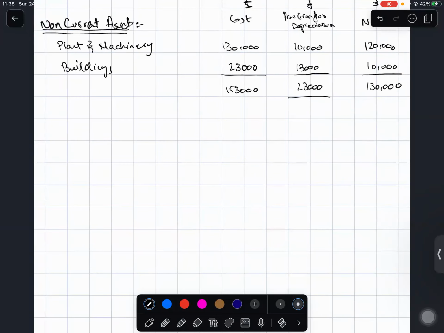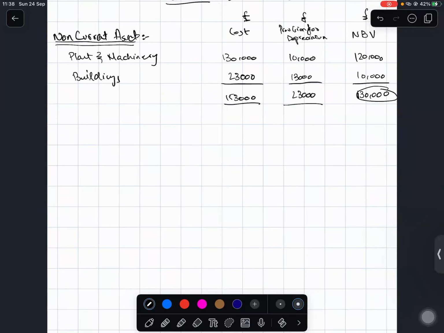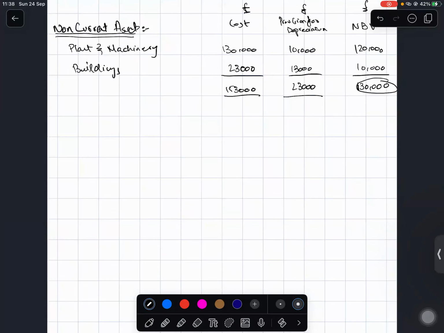All right. So this 130,000 is actually the value that we're interested in. Anyway, so this was the different thing done. Once this is done, we move on to the current assets.